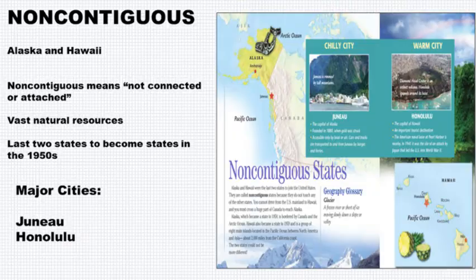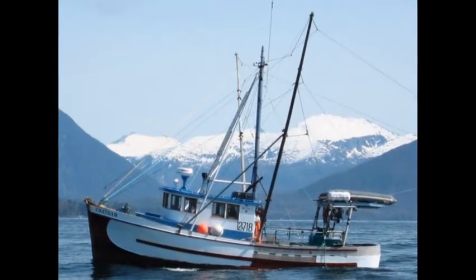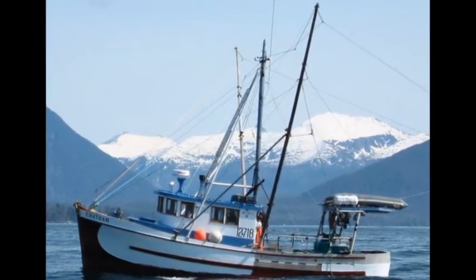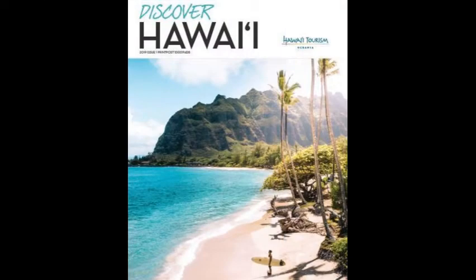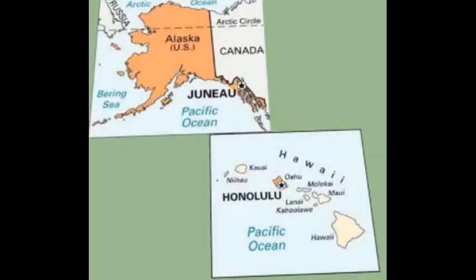Alaska and Hawaii both have natural resources such as oil and fishing industries, and they also contribute to the tourism industry. Alaska and Hawaii were the last 2 to become states in the late 1950s. The 2 major cities you need to know in the non-contiguous region also happen to be the capitals. We have Juneau, Alaska, and Honolulu, Hawaii.